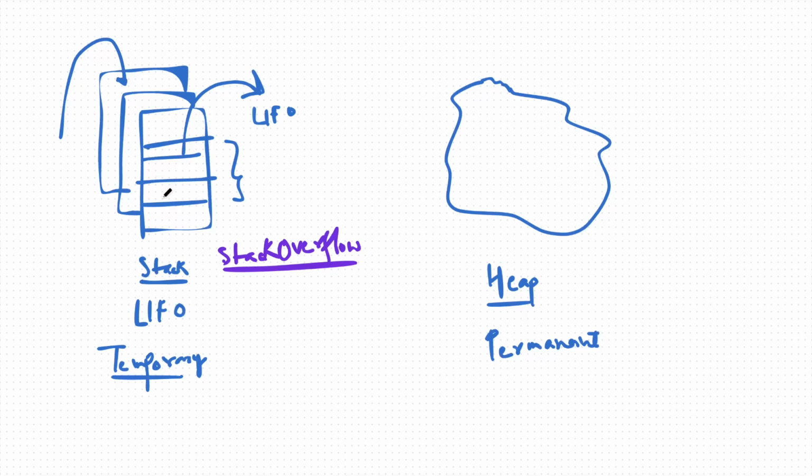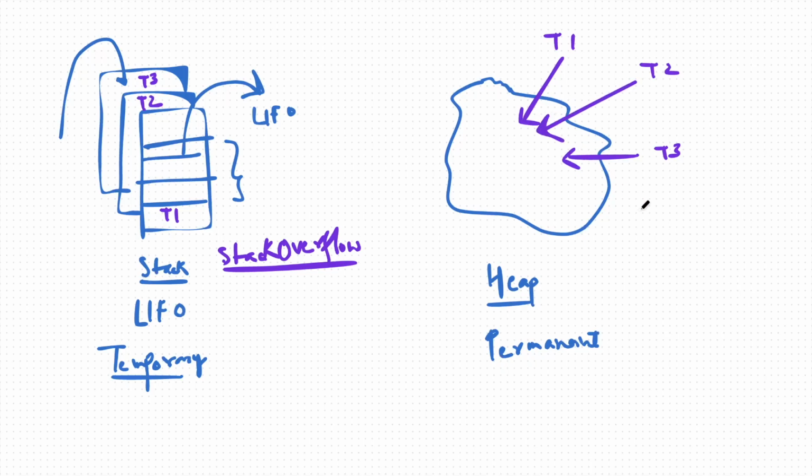For example, this stack is for thread T1, this for thread T2, and this for thread T3. But in heap memory it is not the case: if I have threads T1, T2 and T3, all the threads share the same heap memory.